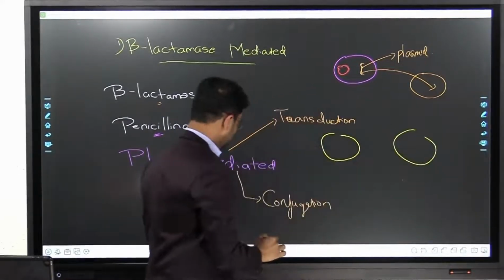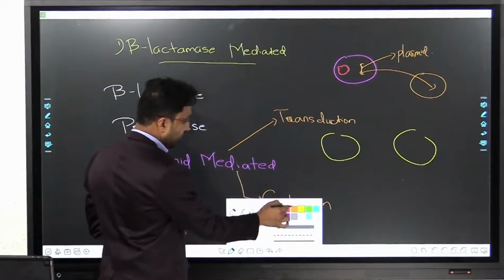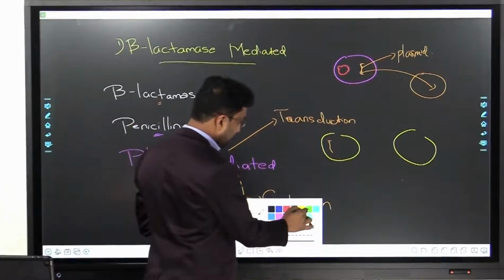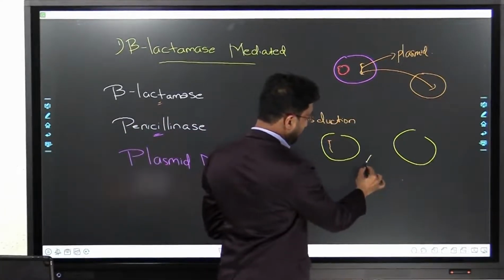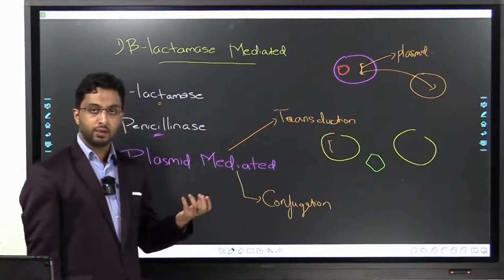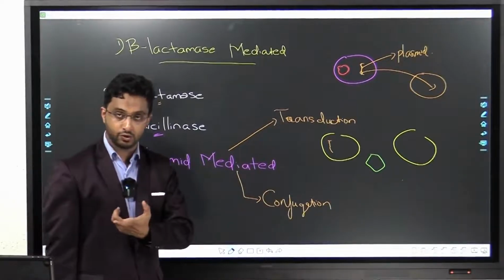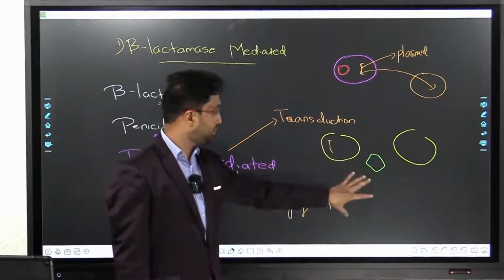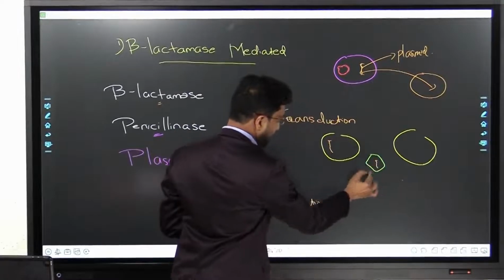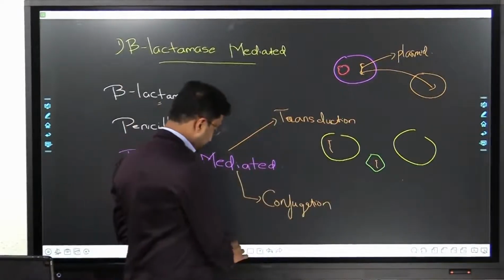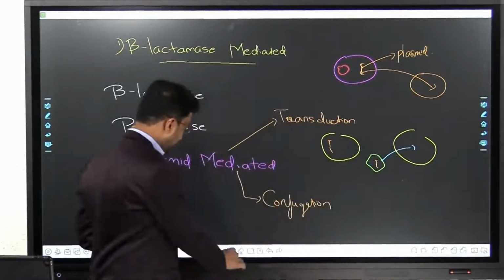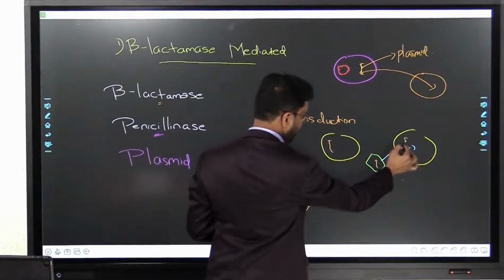Inside the first bacteria there is that plasmid, and it gives that plasmid to a vector, which is a virus. The name of that virus is bacteriophage, which depends upon the bacteria. This virus takes in the plasmid, enters the body of the next bacteria, and injects the plasmid there.